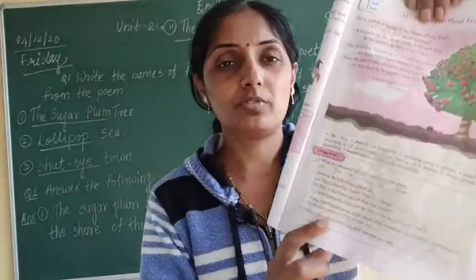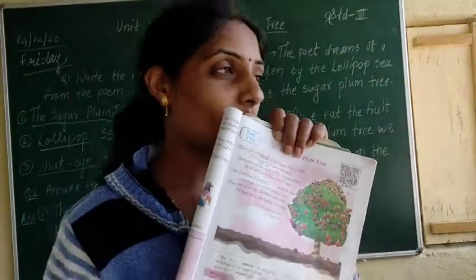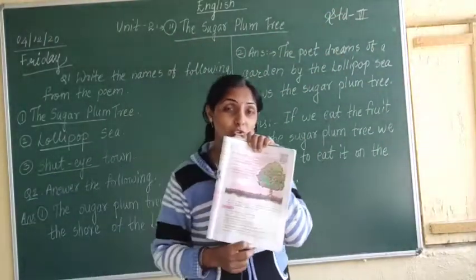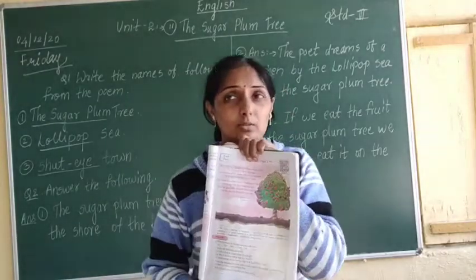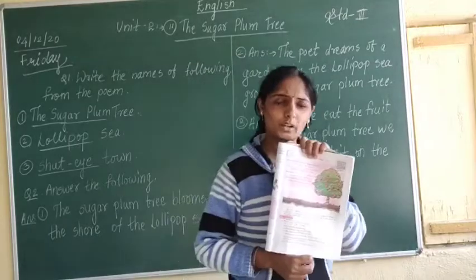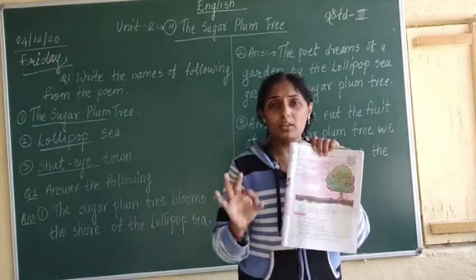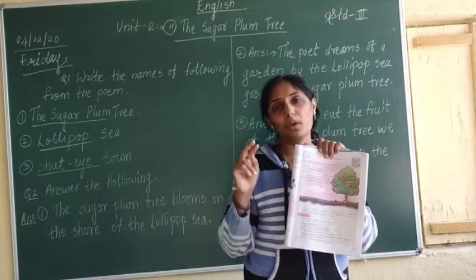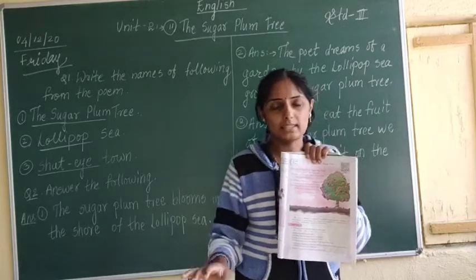And the last question is, write 3 to 4 lines about the real fruit tree that you like. Now which fruit tree do you like? If you like mango, then write 2 to 3 sentences on mango. If you like strawberry, then write down 2 to 3 lines on strawberry. If you like coconut, then write down 2 to 3 lines on coconut. Understood? Whatever fruit you like, about that fruit you have to write down 2 or 3 lines.